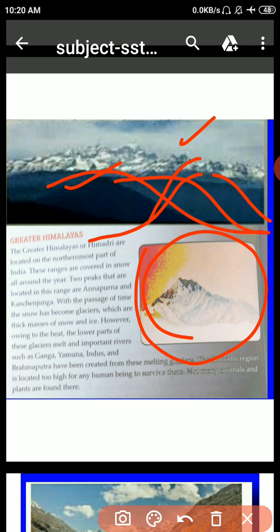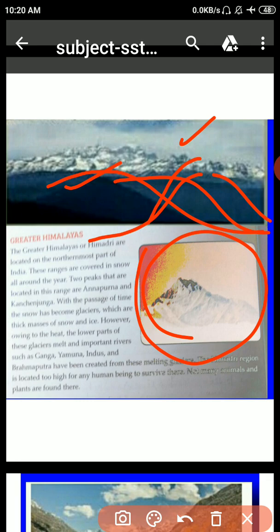Now, the Ganga starts from the Gangotri glacier and the Yamuna starts from the Yamunotri glacier. And many rivers originate from these glaciers.